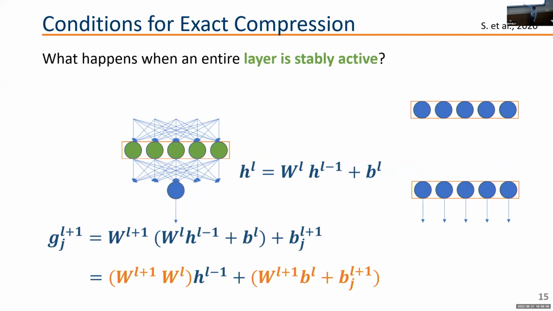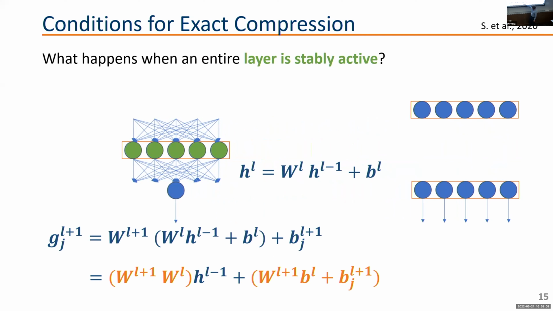And then that brings us to the last case, which is a very extreme one, but it's a cautionary tale, and it's going to be relevant for what we're going to discuss here, which is we may have a neural network where an entire layer is stably inactive. If that happens, it means that the outputs of that layer are basically a vector of zeros. And being a vector of zeros, it means that the output of the network is constant, because everything that you try to put for the neural network maps to a single point in this layer and to a single output later on, which means you can just throw this neural network away. And what we're going to try to do here is not to throw the neural network away.